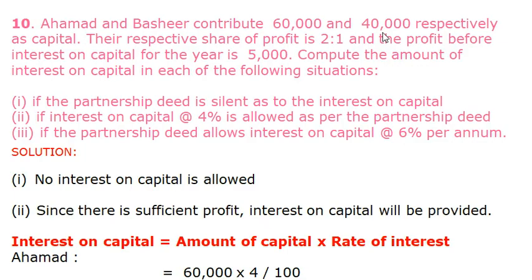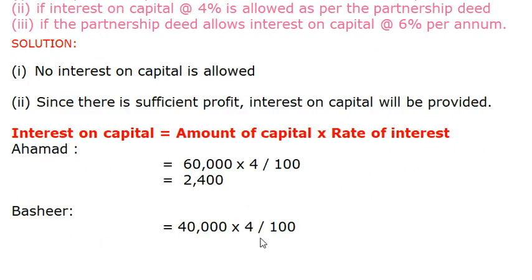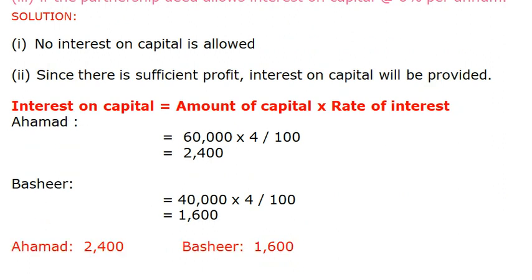The amount of capital for Bashir is rupees 40,000 and rate of interest is the same 4%. If we solve this, we will get rupees 1,600 for Bashir's interest on capital. So, interest on Ahmed's capital is rupees 2,400 and Bashir's capital is rupees 1,600.